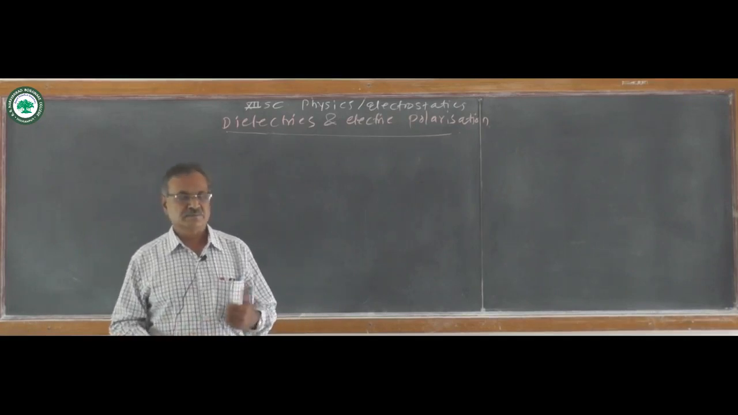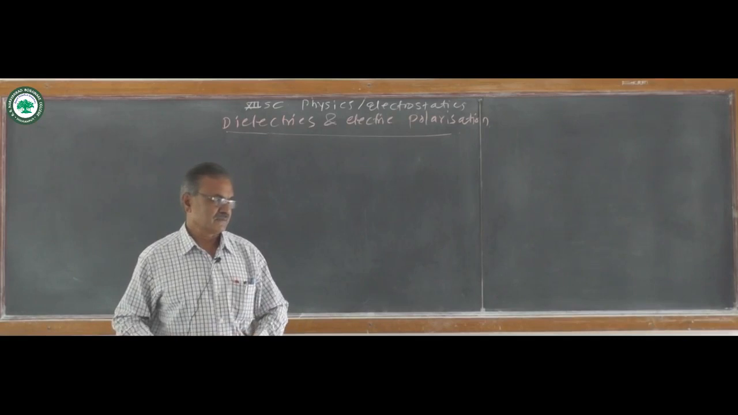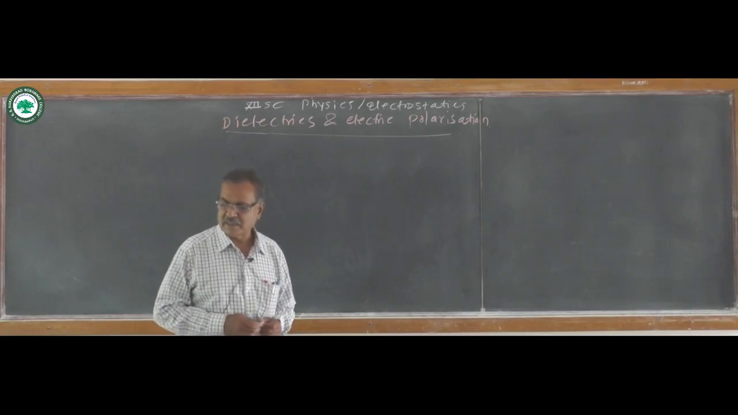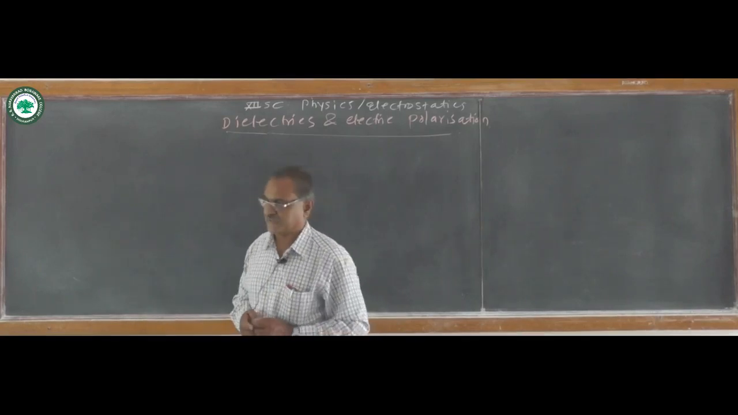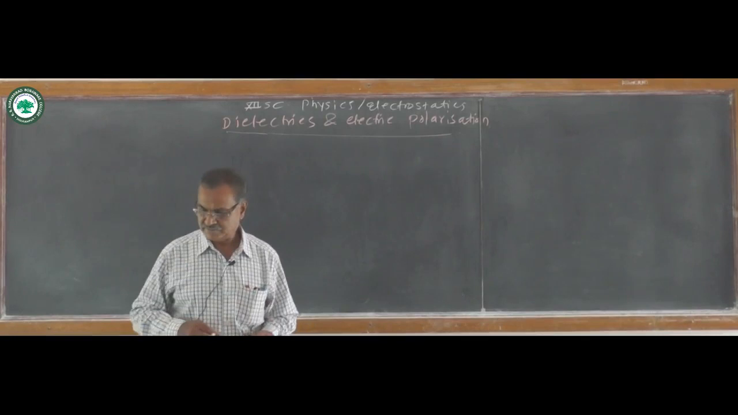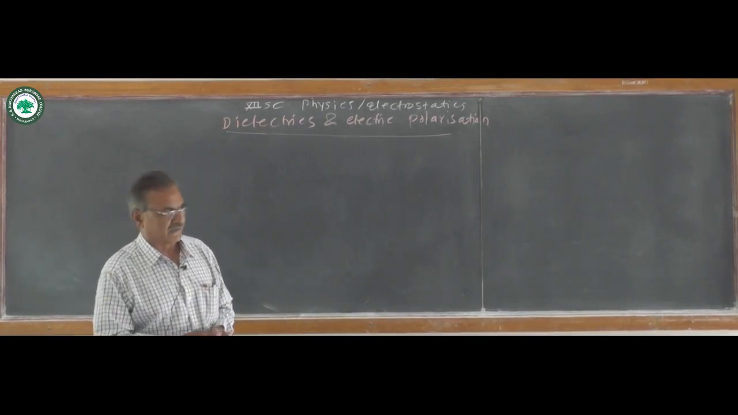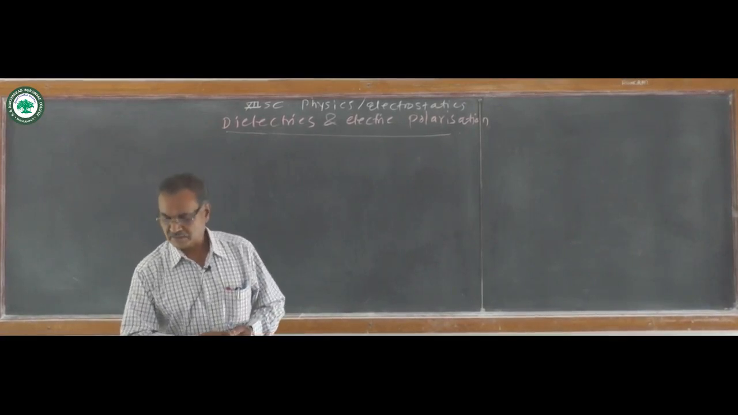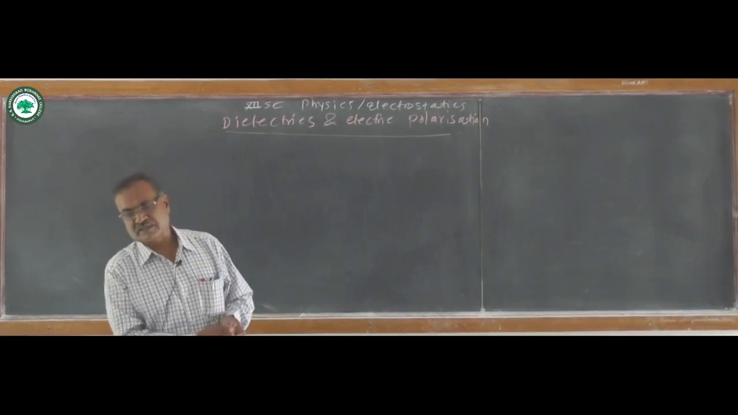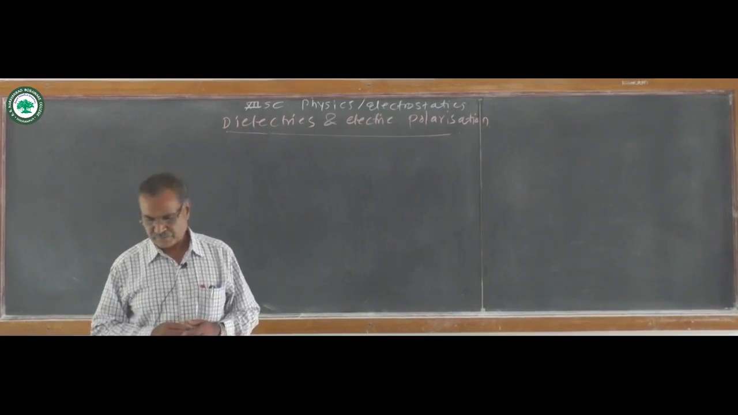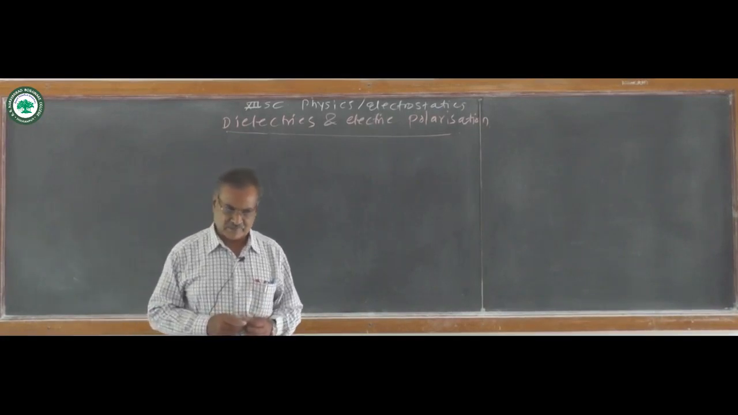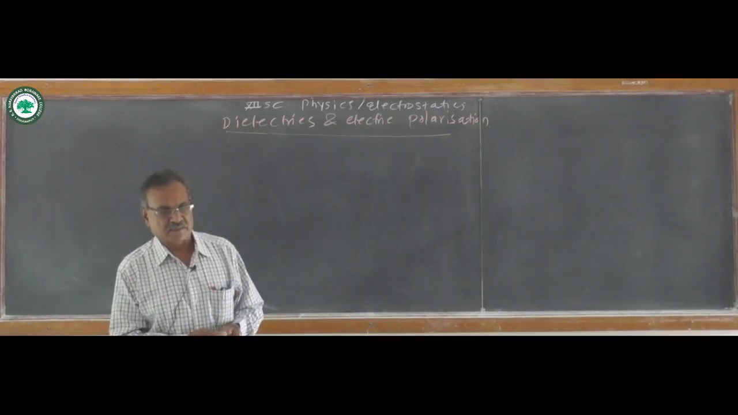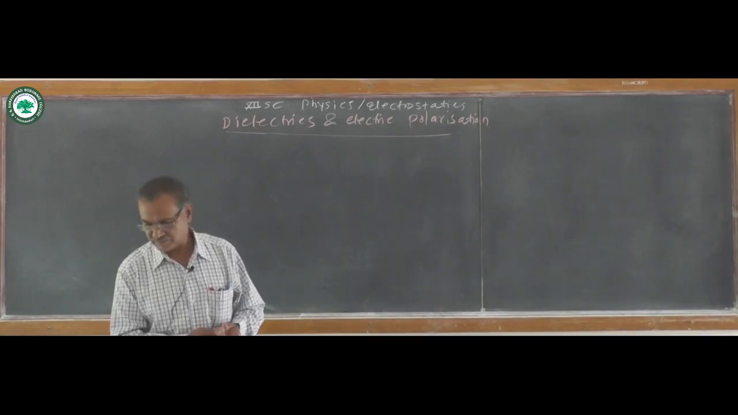For example, dielectric materials are glass, wood, mica, wax, plastic, rubber, etc. These are the dielectric substances, also called bad conducting or non-conducting substances. Non-conducting or bad conducting substances means they do not directly conduct the charges from one point to another.